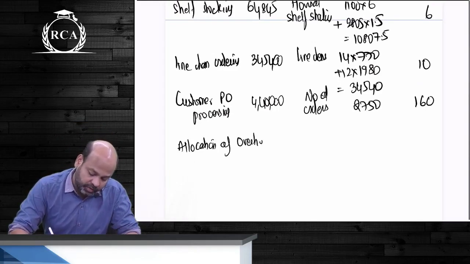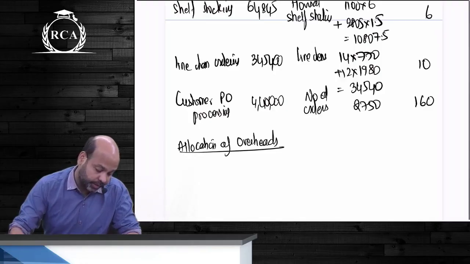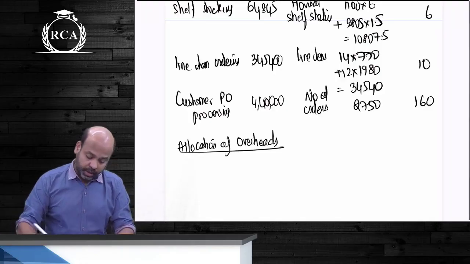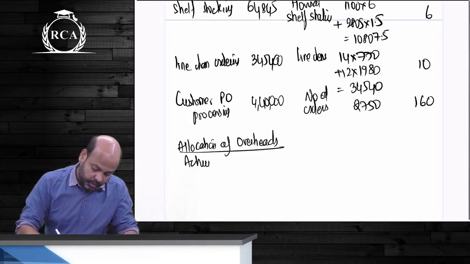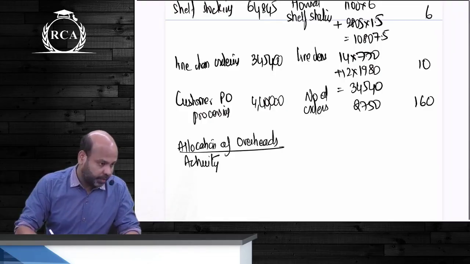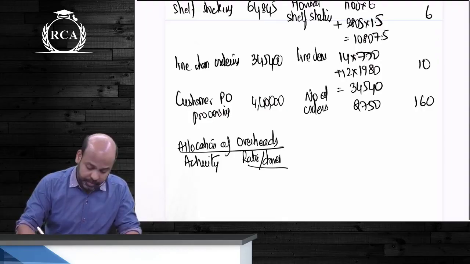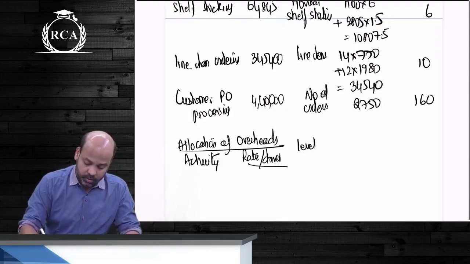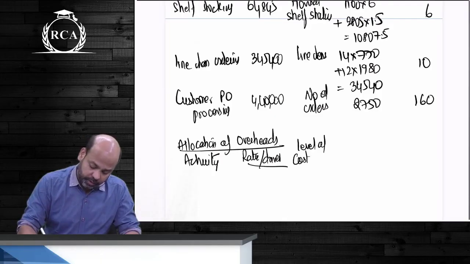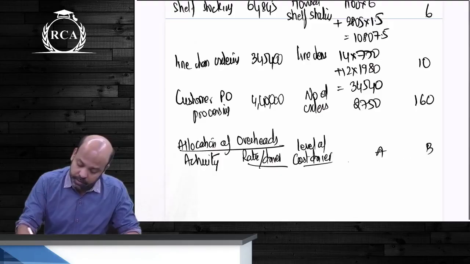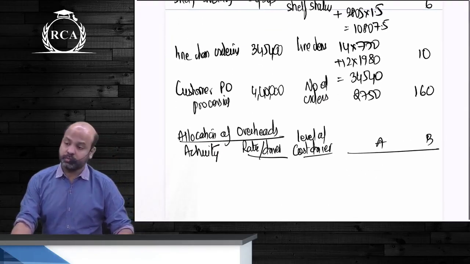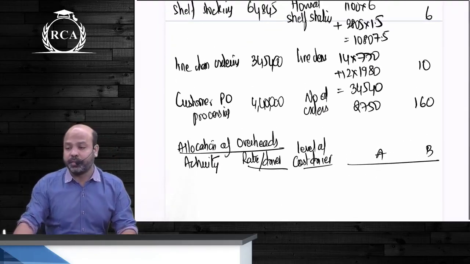After that you will start showing the allocation of overheads to supermarket A and supermarket B. Activity rate per driver. Level of operating income, right? Yes, compulsory. Level of cost driver and supermarket A and supermarket B. Is everyone done with rate per driver? Yes, guys.